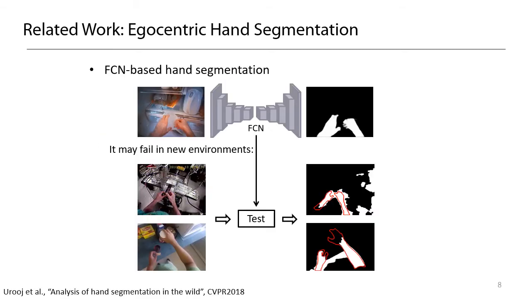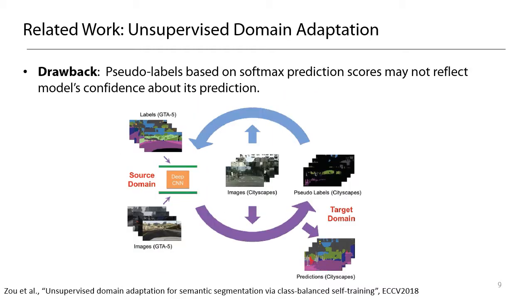Previous work has shown that an FCN-based model could significantly improve hand segmentation performance in egocentric videos. However, it may fail in videos recorded in new environments with significantly different lighting conditions and backgrounds from those in the videos used for training the hand segmentation model. Recently, many unsupervised domain adaptation techniques were proposed to tackle the generalization problem.